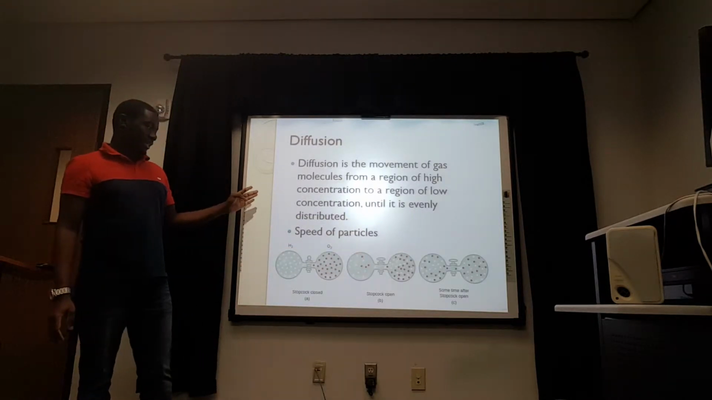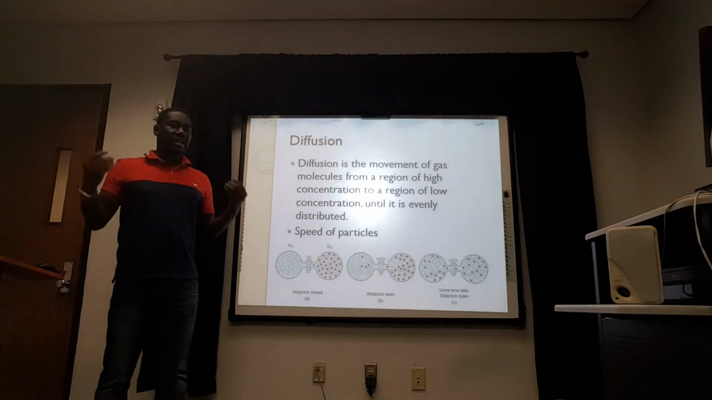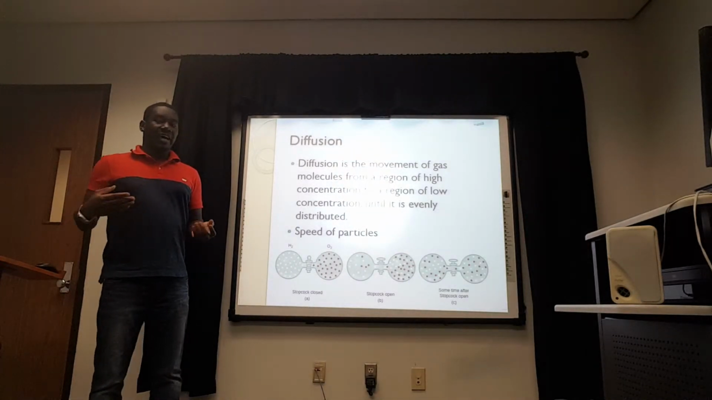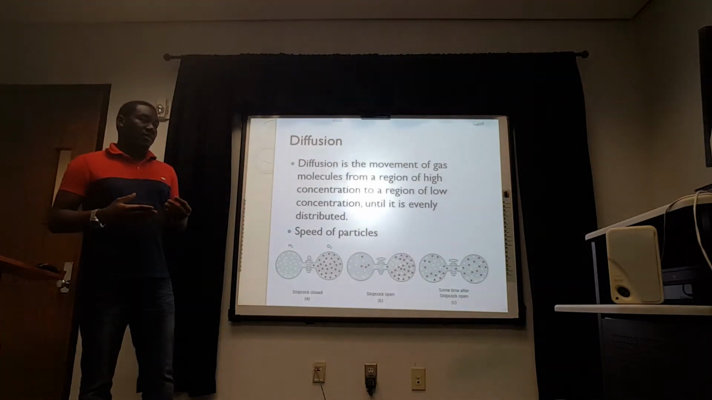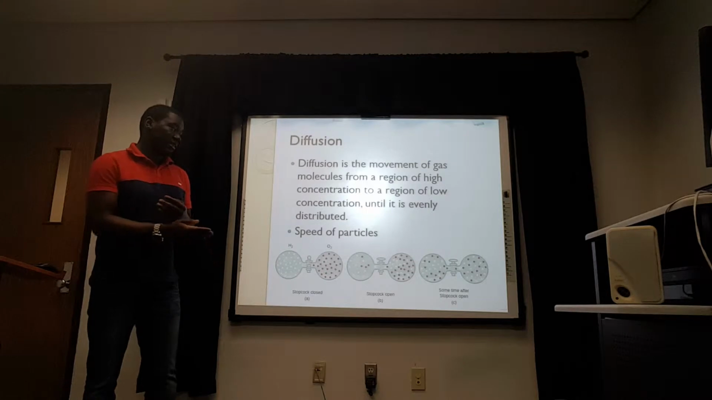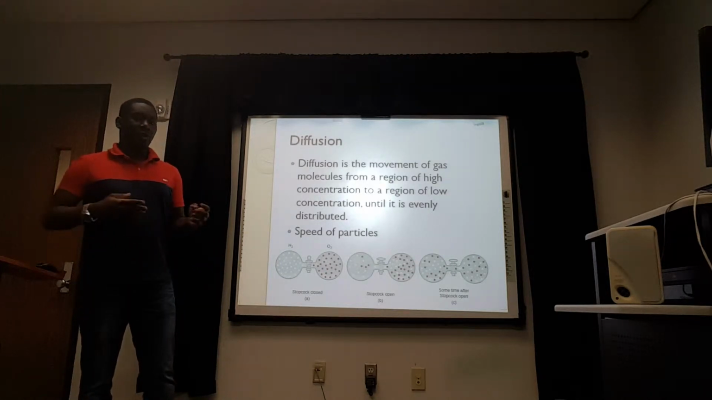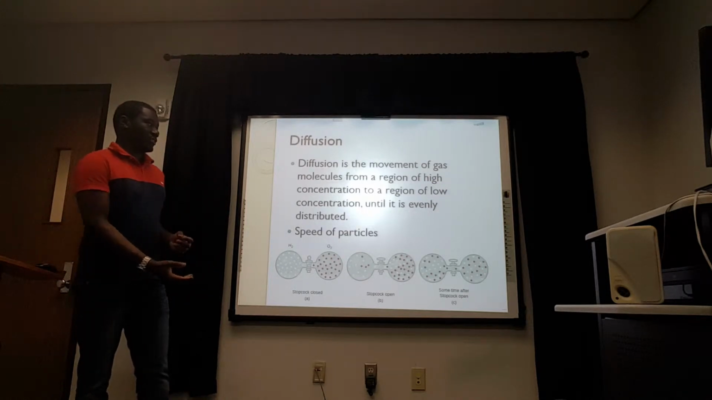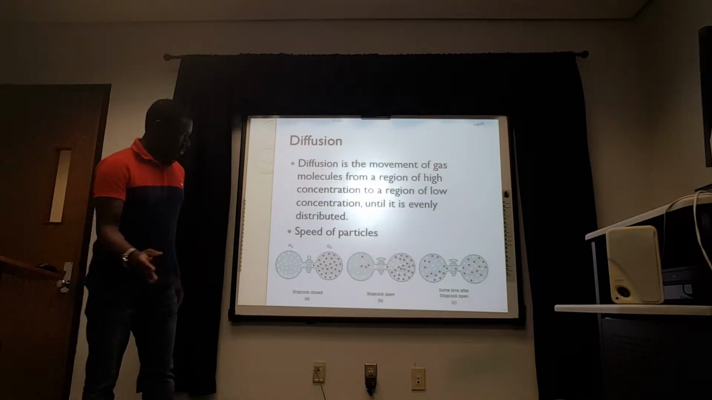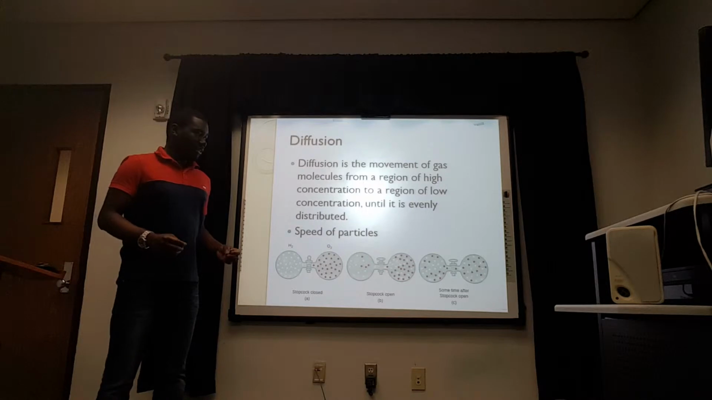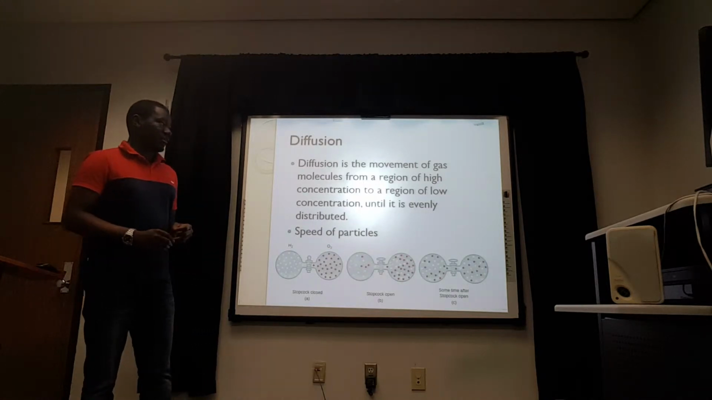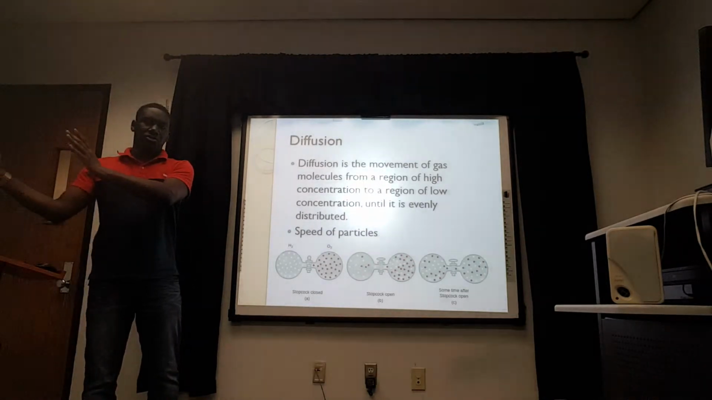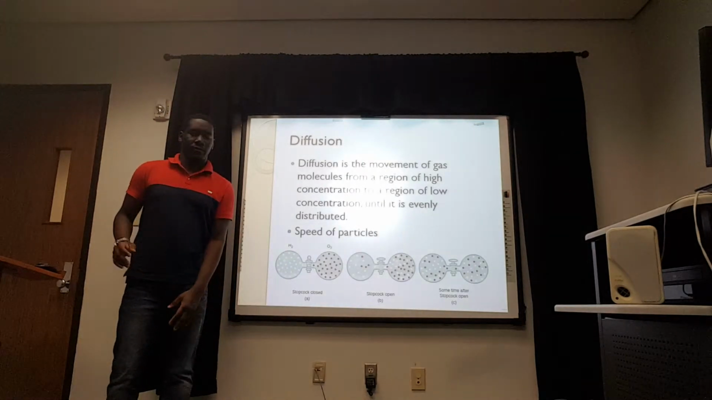And diffusion is kind of tied to the speed of the particles, and logically that should make sense: the faster a particle is moving, the higher energy it has, the quicker it's going to diffuse, the quicker it's going to move from high concentration to low concentration. And that should really make sense. It's not really a difficult concept to understand. So gas molecules move from high concentration to low concentration.